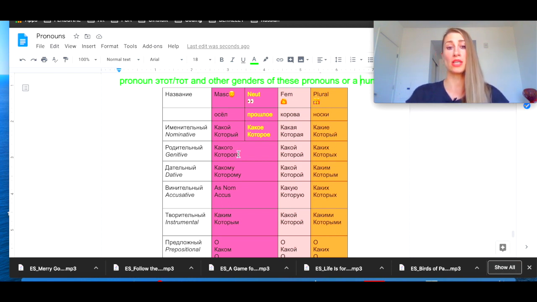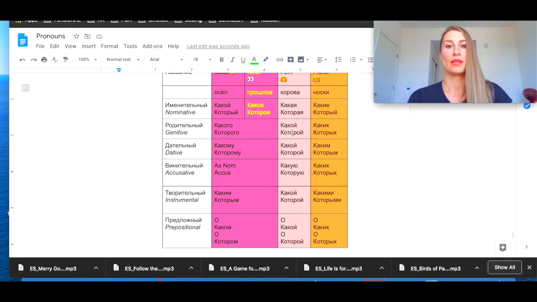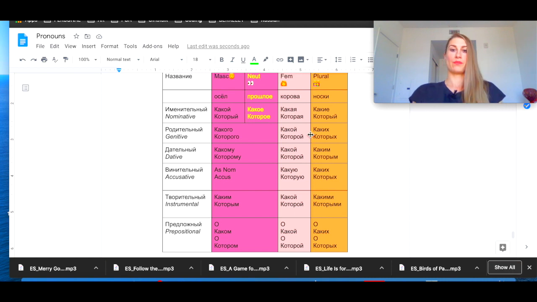And then in genitive case we can ask нет какого осла, none of what donkey, нет желтого осла, none of the yellow donkey, нет которого осла, none of which donkey, none of that donkey, we missed that donkey. And then in feminine it will be какой or которой, нет какой коровы.